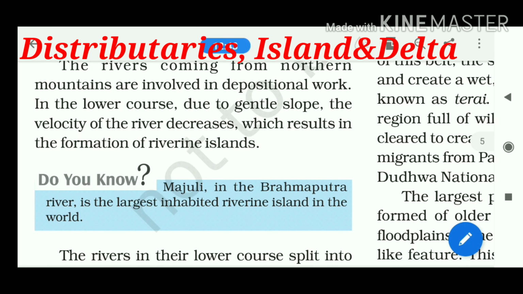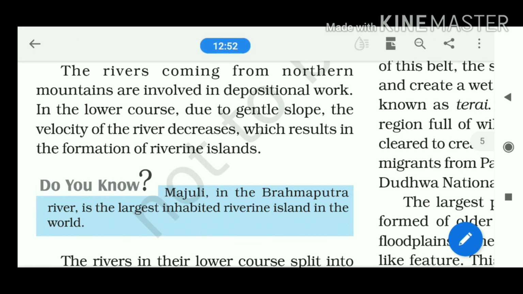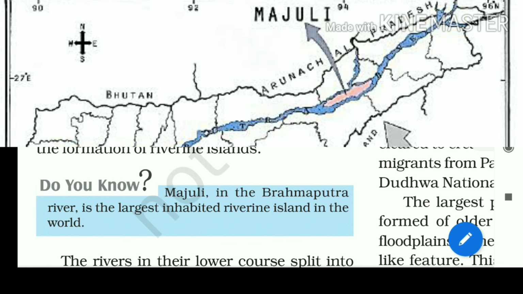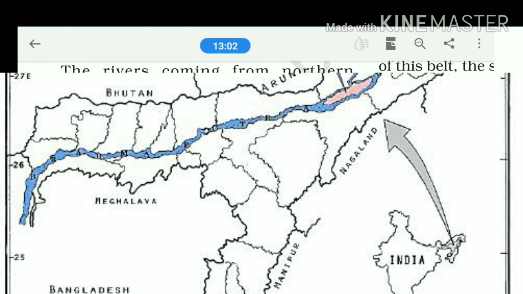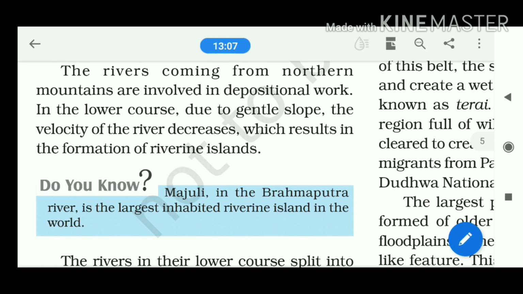Is there any difference between the delta and the island? Yes, there is a difference. The delta, by nature, is triangle shaped, whereas an island is not fully triangular. It may be rounded, it may have any other geometric shape. So when we are talking about the delta, it is generally triangle shaped.